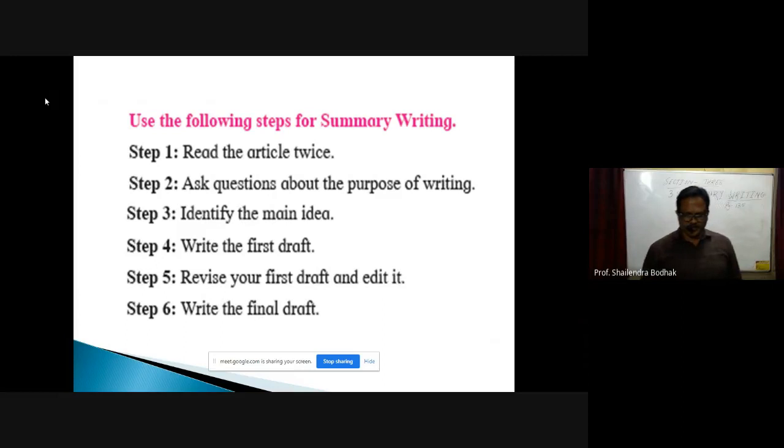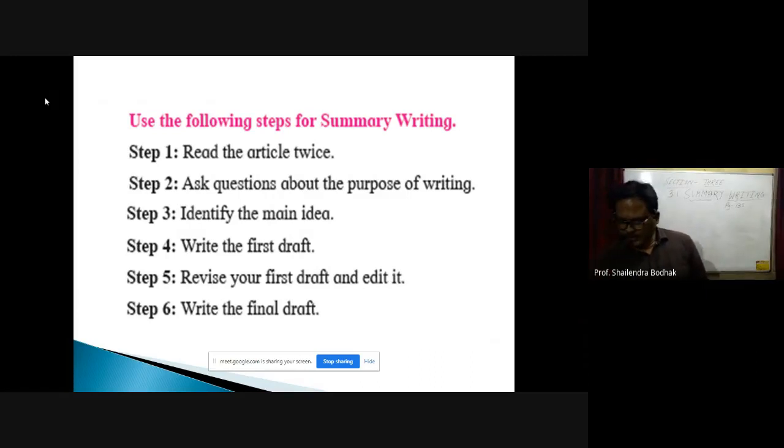Then number 5, revise your first draft and edit it. So you have to go through that first draft of the summary, and then you have to see whether you have repeated any word or any sentence given in the main passage or in your summary. So that is called revising your first draft, and then you edit it. And then step 6, your final draft will be ready for you.